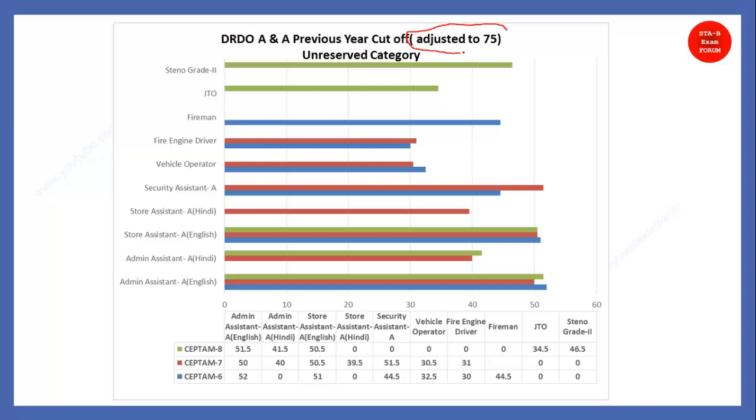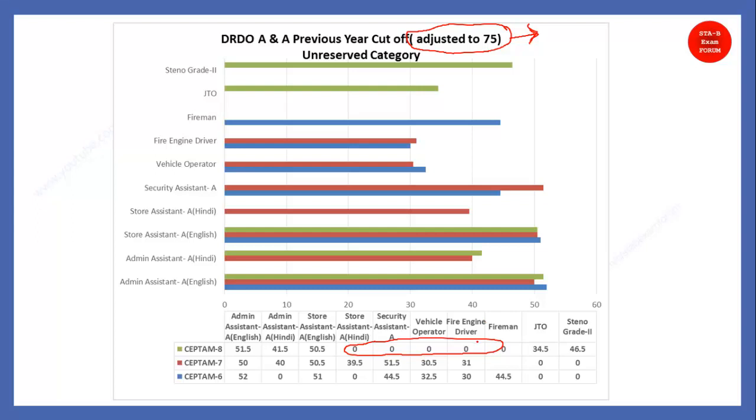First thing is this one. These are not the previous year marks, they are adjusted to 75 marks. So as you can see, the cutoffs are now based on a total of 75 marks, and they are different for different posts. One more observation here: you are seeing zeros. Why zeros?